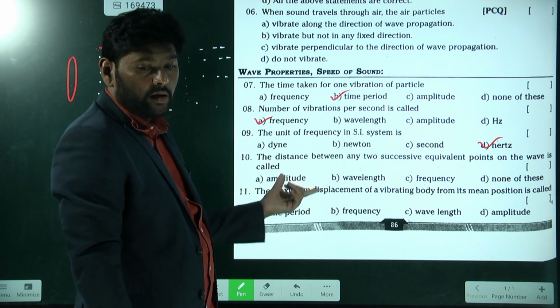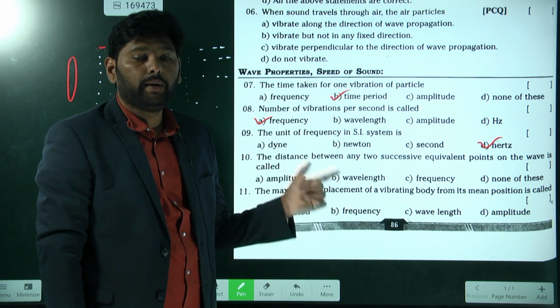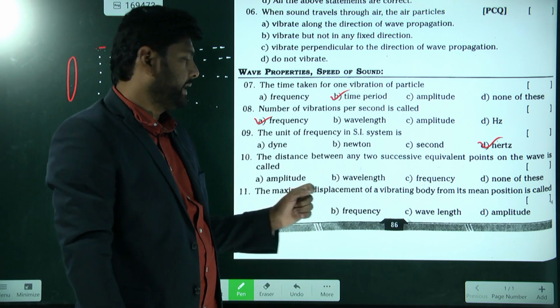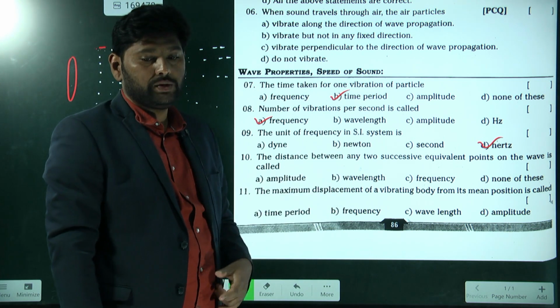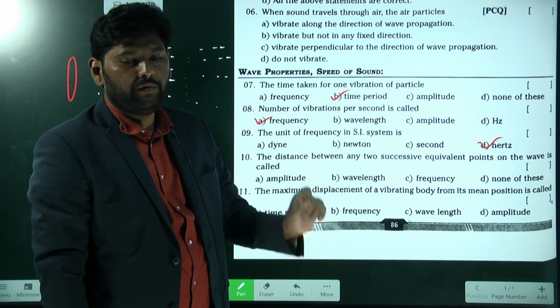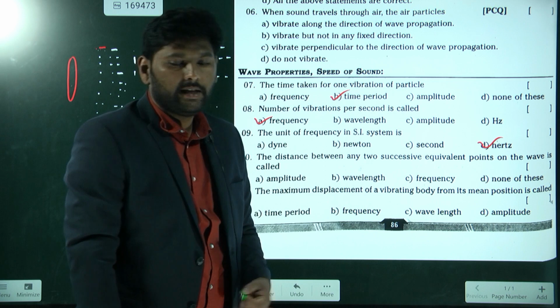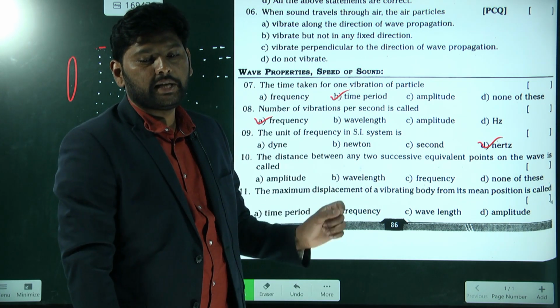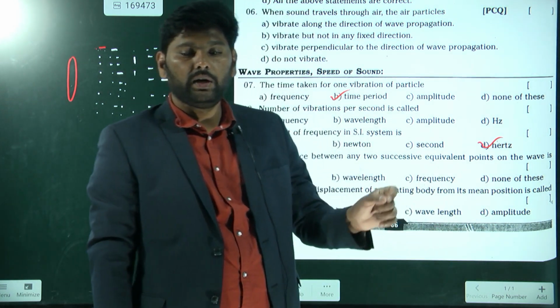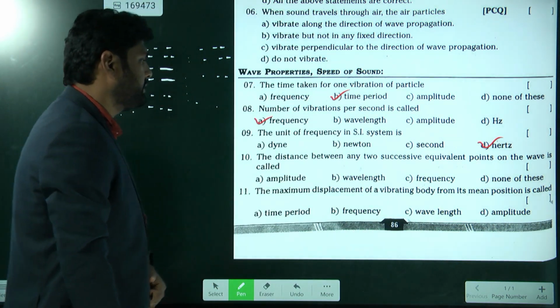Dyne is a force unit, but it is CGS. The CGS unit of force is a dyne. In the same way, Newton is an SI unit of force. Second is an SI unit of time, and hertz is an SI unit of frequency. So that is our answer.